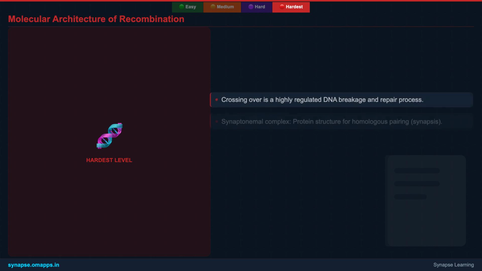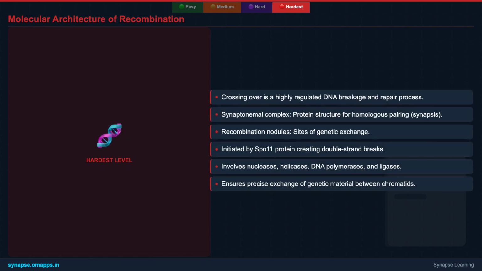At the molecular level, genetic recombination during prophase I is a marvel of cellular engineering. It involves a precise series of DNA breakage and repair events, orchestrated by a complex array of proteins. The synaptonemal complex, a zipper-like protein structure, forms between homologous chromosomes, ensuring their tight pairing. Within this complex, recombination nodules mark the sites where crossing over will occur.